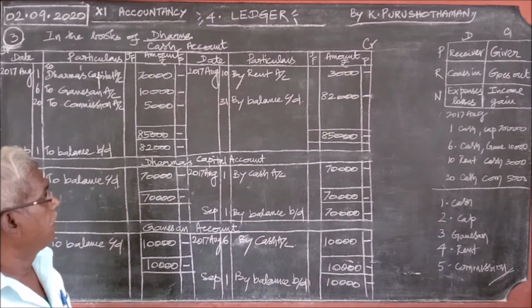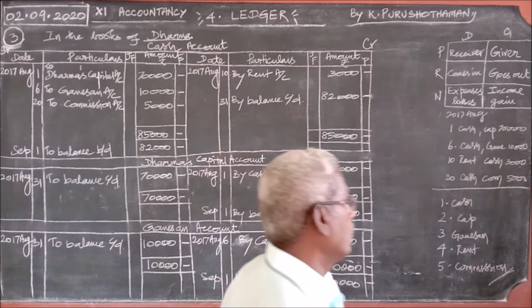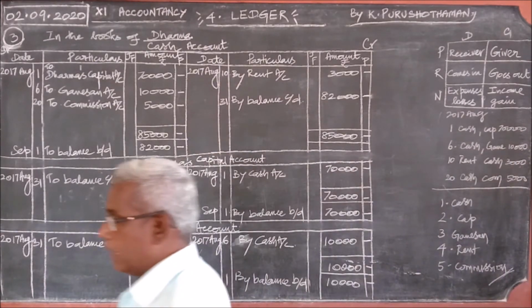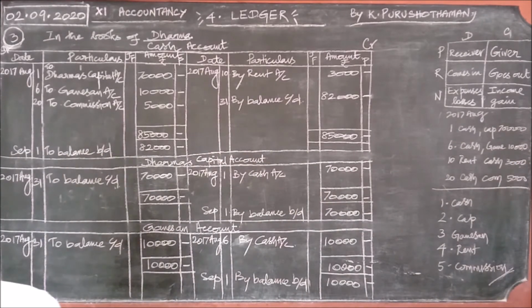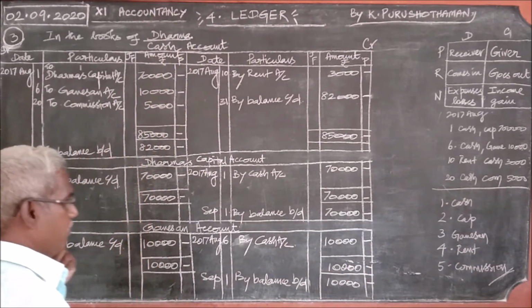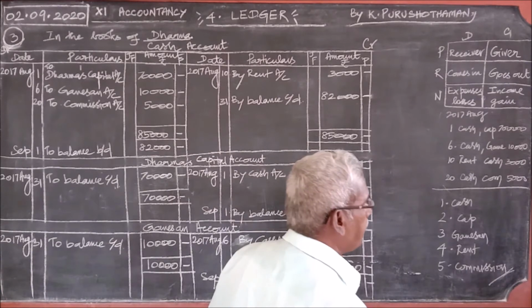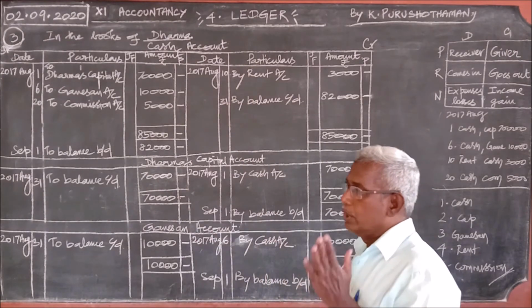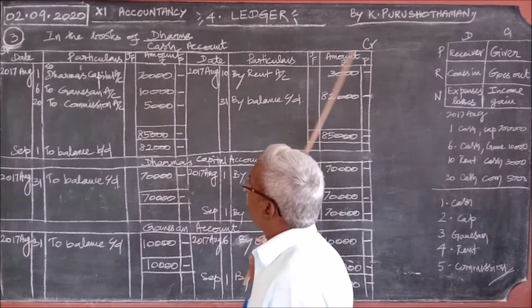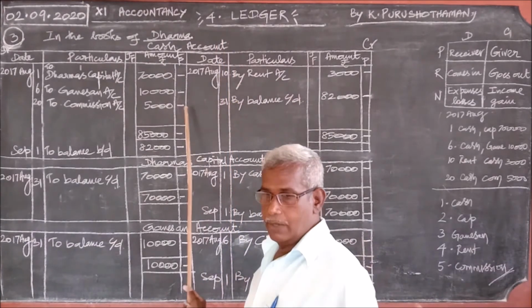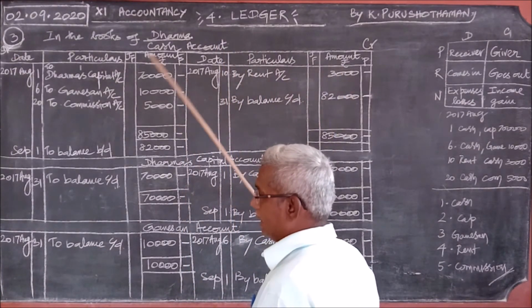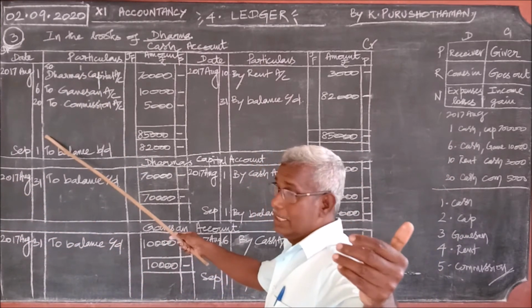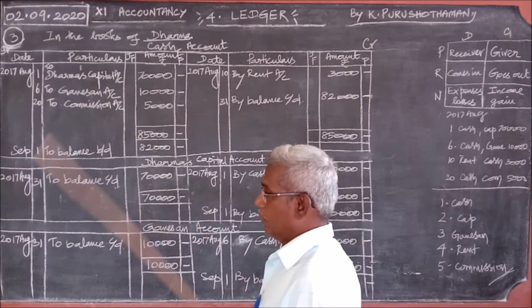There are 2 more ledger accounts. And before passing on to the 2 more ledger accounts, I should highlight some points. This is the format for ledger. In the previous class, we started teaching this chapter, so once again, I repeat it. We should use both the sides of the accountancy notebook. 4 columns on one side, that is the left hand side, other 4 columns on the right hand side. Here in accounts, we use the term debit side for the left hand side, and credit side for the right hand side. You should bear it in mind.